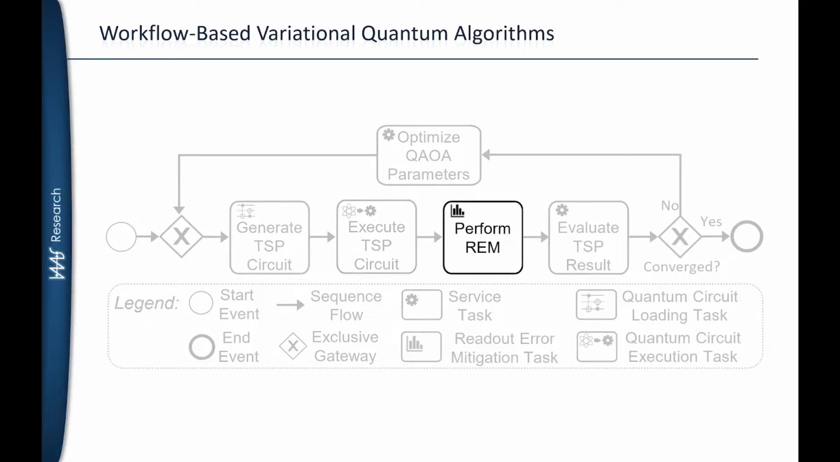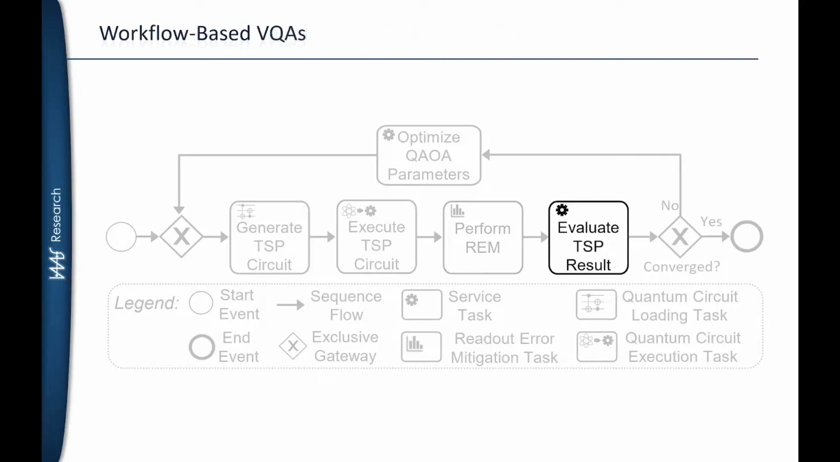As current quantum computers are still noisy, readout error mitigation can be performed using classical post-processing to reduce the impact of occurred errors. As the quantum execution does not directly give us the solution for our problem, but rather returns a set of bit strings, we still need to evaluate it.